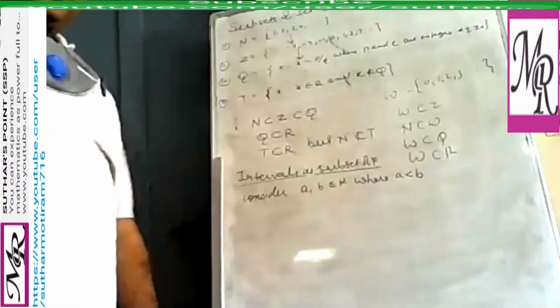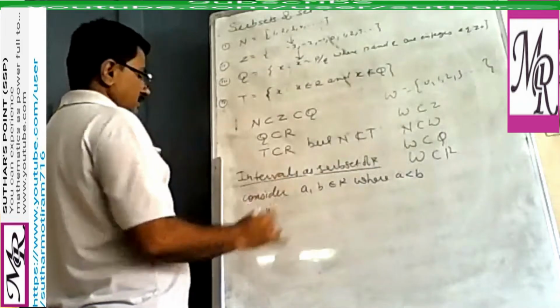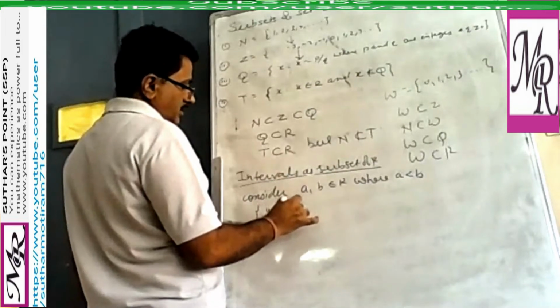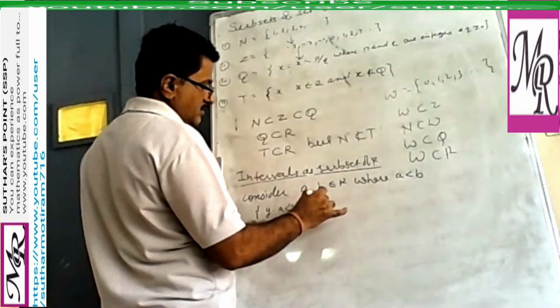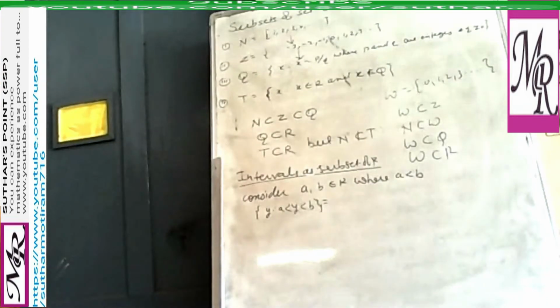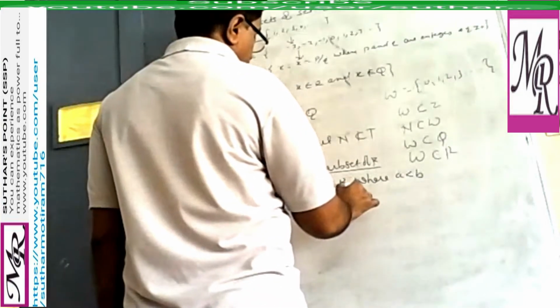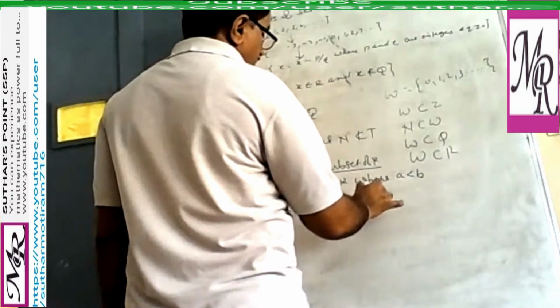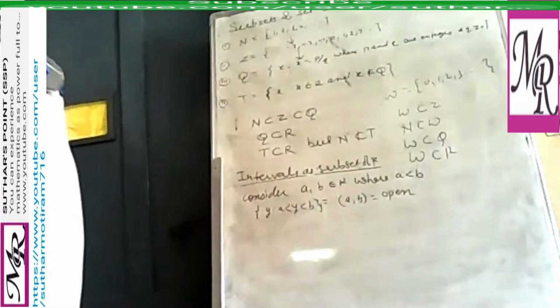So you may write here the interval of y such that y is greater than A but less than B, which can also be written as bracket A comma B, and this is known as an open interval.